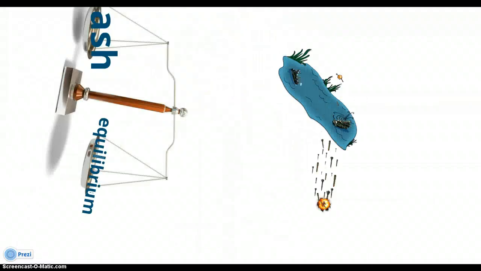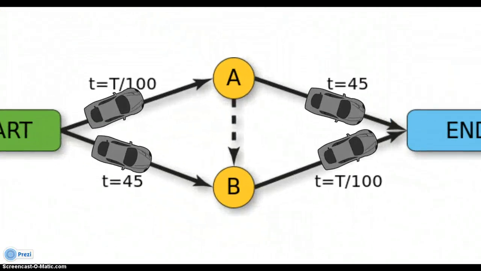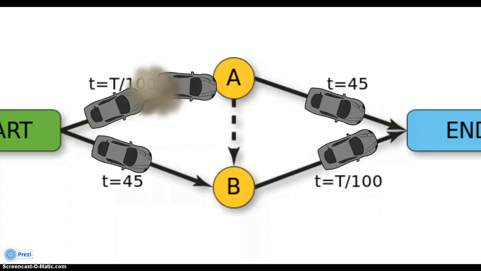So let's get back to our diagram here. Now that you have a better understanding of what Nash equilibrium is, let's see what Braess paradox would mean to this diagram. Say we have more cars on the street, but we actually open up the route between A and B. This route is very fast.